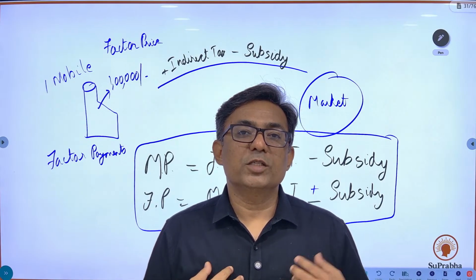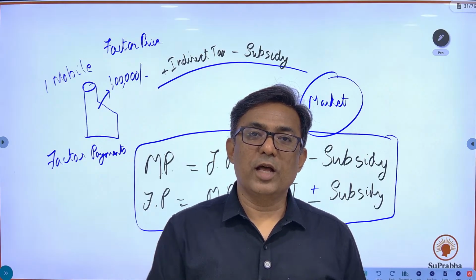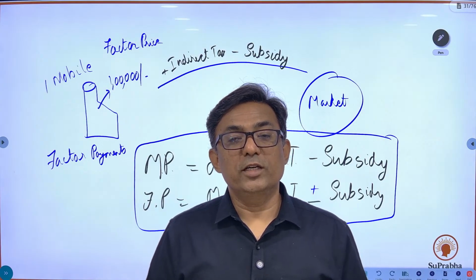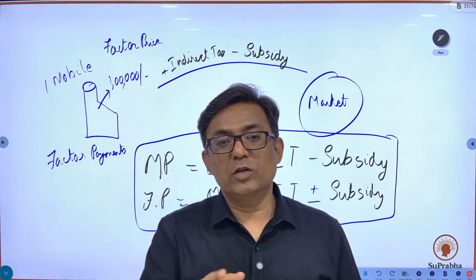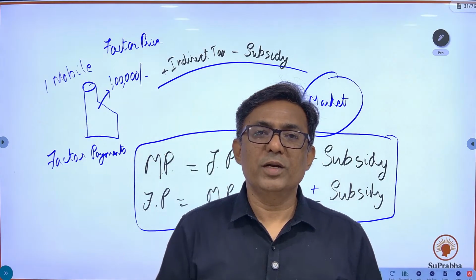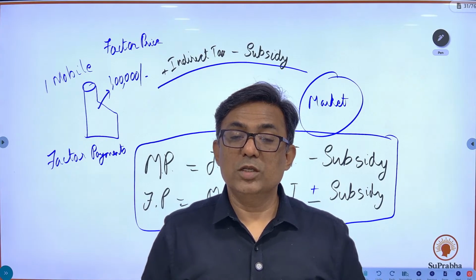Let's say a tanning industry: you manufacture leather hides and you tan them. In the tanning industry, lots of water flows out in the open. Now there is an effluent treatment plant, but it pollutes to a certain extent. What does the government say now?